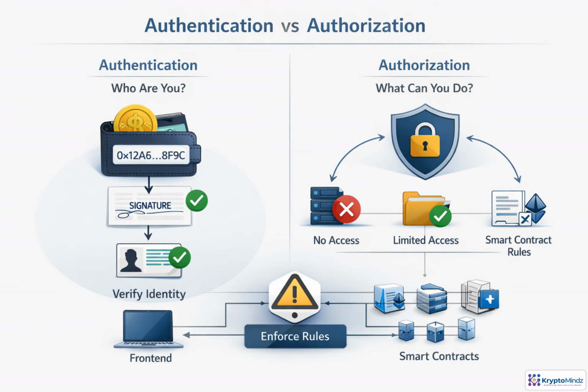Authentication and authorization are closely related, but they solve different problems. Authentication proves who is making the request, such as by signing a message with a wallet. Authorization decides what that authenticated wallet can actually do. It might allow data access, block an admin change, or require a smart contract rule. A wallet address should never mean automatic full access. Permissions still need to be enforced in the interface, on the server, and in contracts.